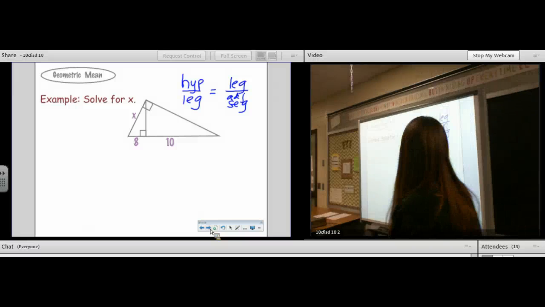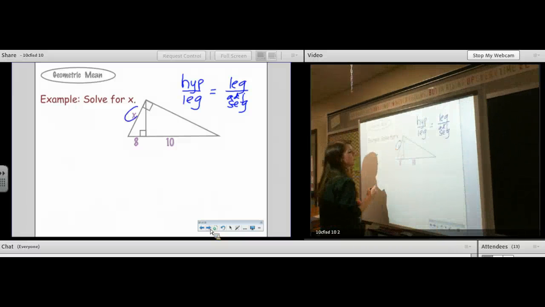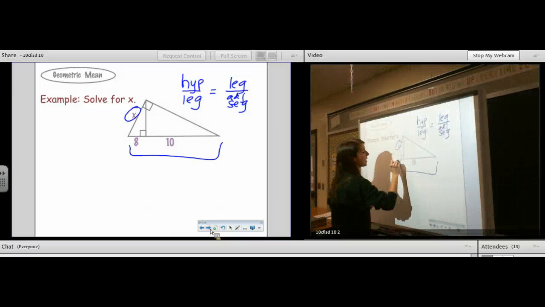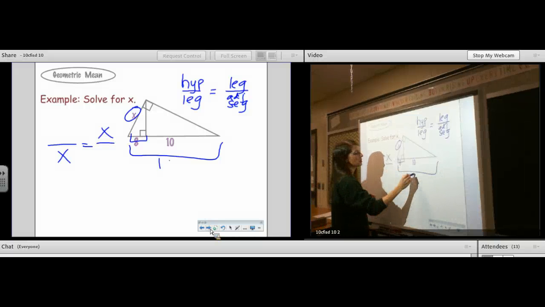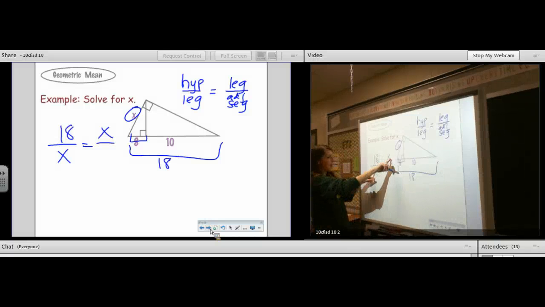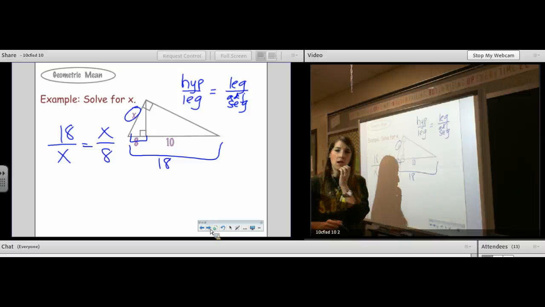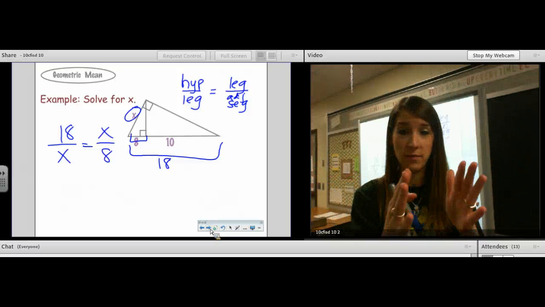All right, so this is the geometric mean between this and this. X is the geometric mean between the hypotenuse, what's the hypotenuse? 18, and the leg adjacent to X, 8. So it's like the whole and the part.